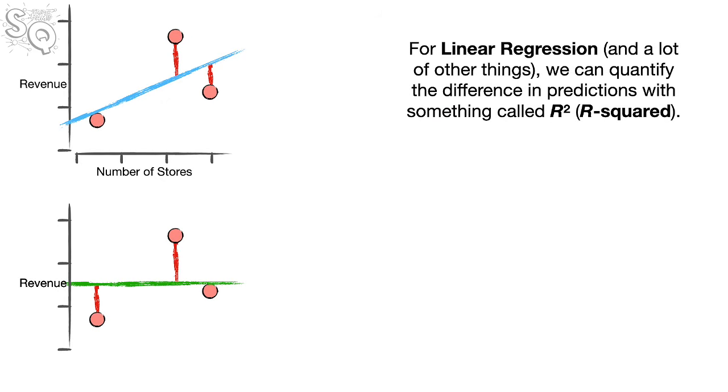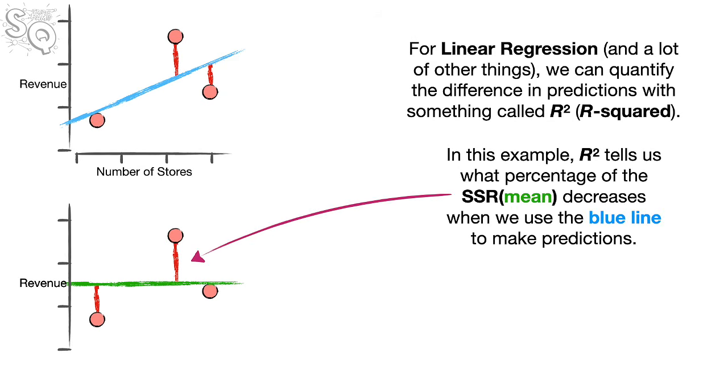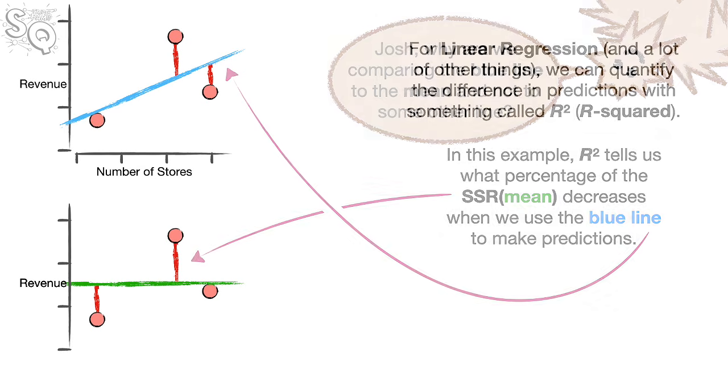For linear regression, and a lot of other things, we can quantify the difference in predictions with something called R-squared. In this example, R-squared tells us what percentage of the sum of the squared residuals around the mean decreases when we use the blue line to make predictions.